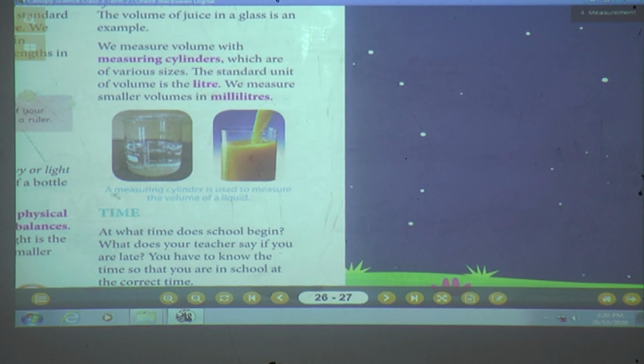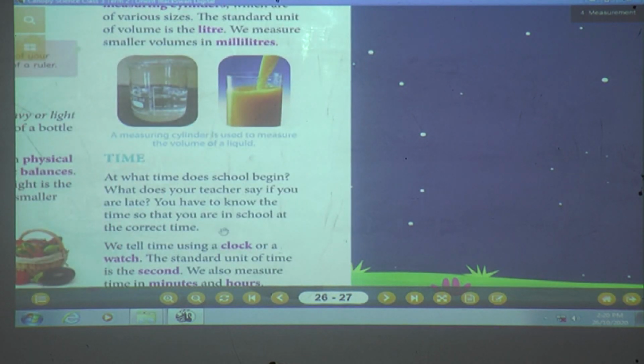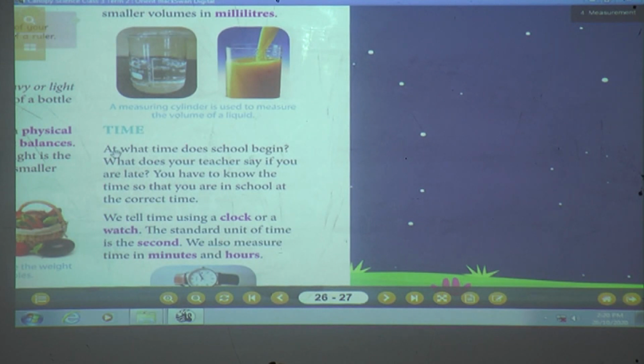Yes, very good. Now we'll move to the next, that is time. Now what is time? At what time does school begin? Yes, tell me, what is your school time, students? Do you remember or did you forget? No, I hope you all have remembered. Yes, tell me, what is the school time? At what time does school begin? Begins means at what time your school starts?